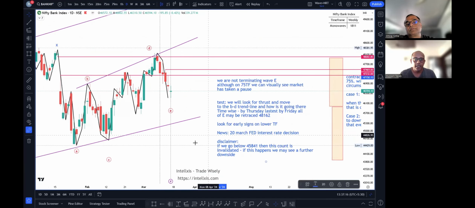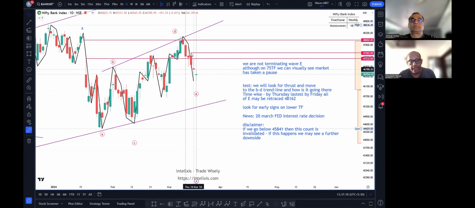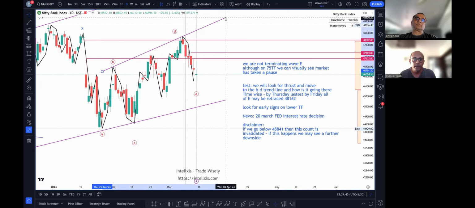Now what do we want to see? Look, I am not terminating this E leg because I need to see a thrust on the lower side and I need to see movement to the top side. Only then can I say that yes, maybe my E leg has ended. As of right now, the market is just poised or positioned over there. That's all. In the following week, what do I want to see? I want to see the market moving in this direction, that is towards the BD trend line. Okay.